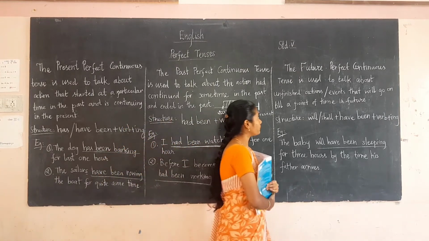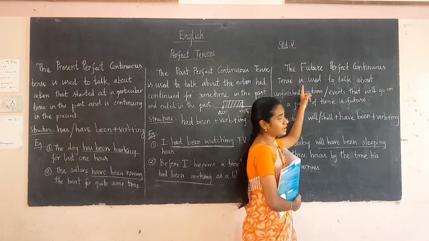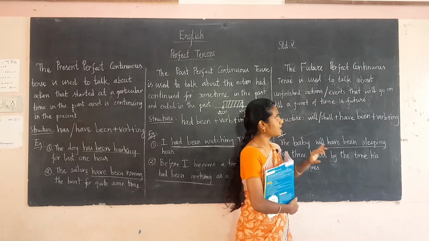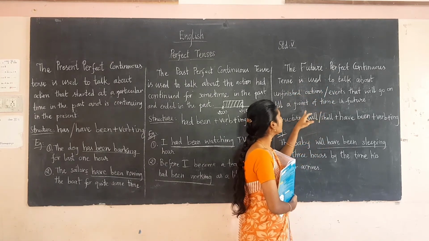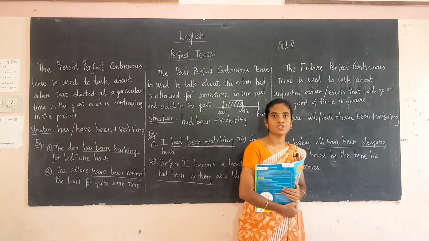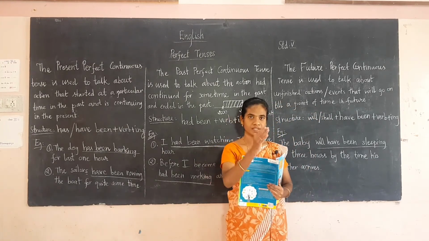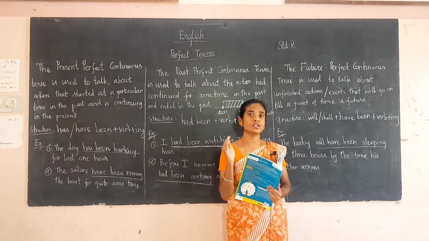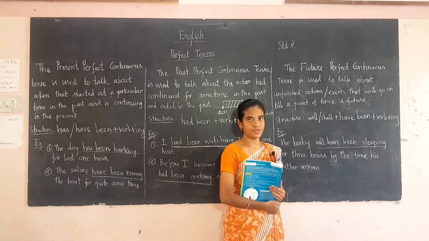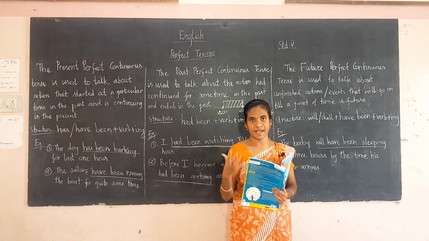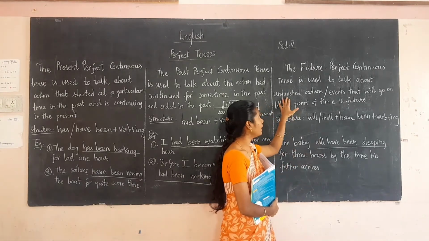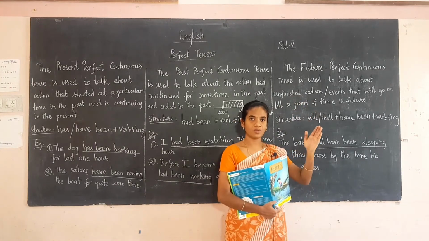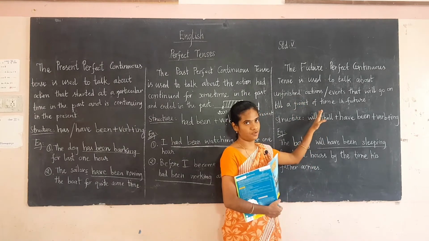And what is the future perfect continuous tense? That is used to talk about unfinished actions or events that will go on till a point of time in the future. So the actions that start in the past and continue in the present go on till a point of time in the future.